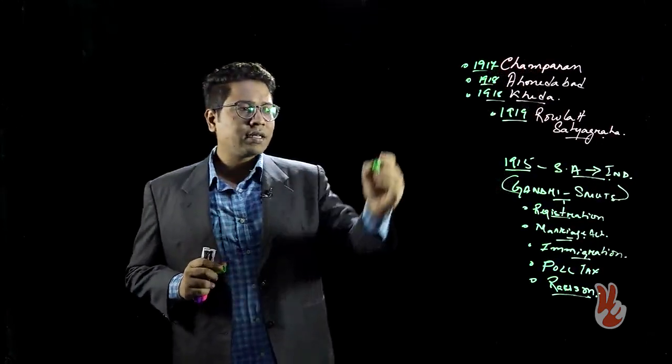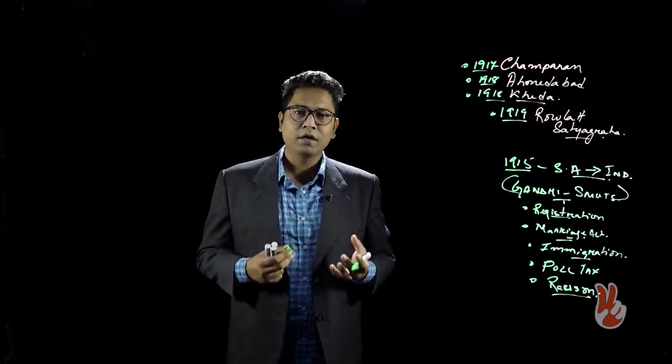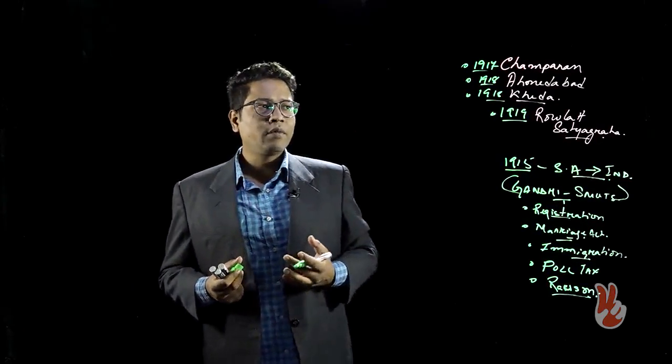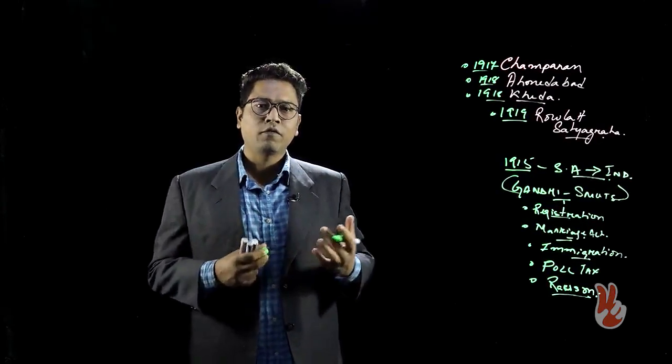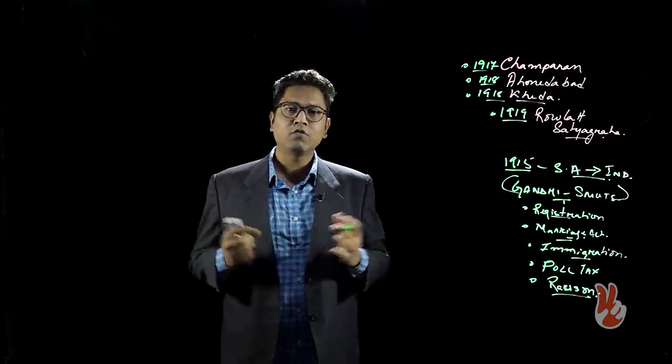So what is Satyagraha? Of course, Satyagraha is a non-violent movement. Literally, it means the search for truth. Through this non-violent movement of non-cooperation and sometimes even civil disobedience. Non-cooperation and civil disobedience are two different things.